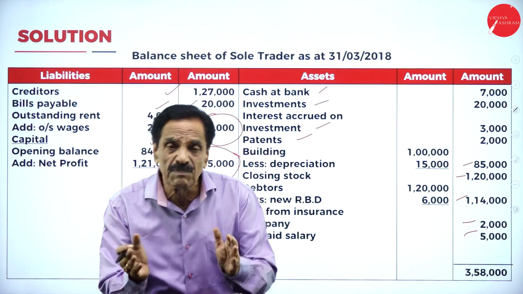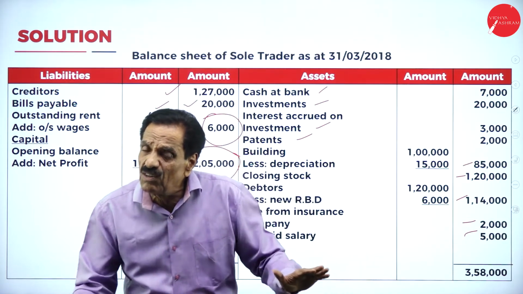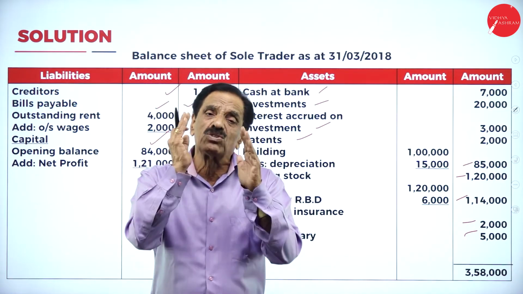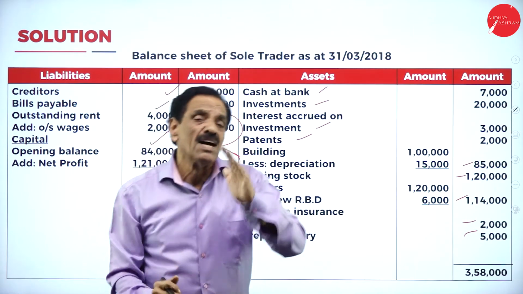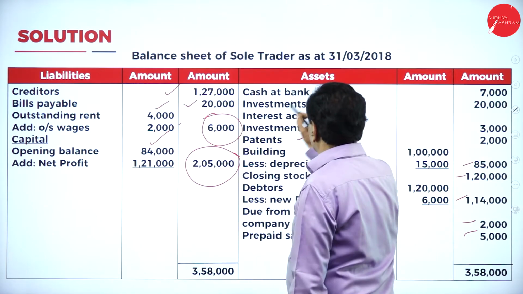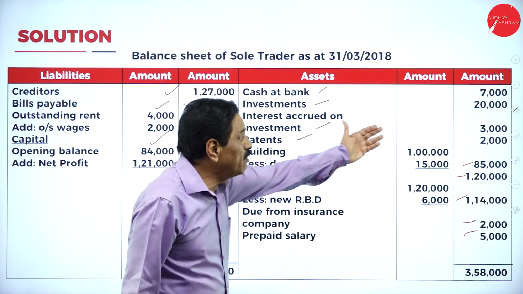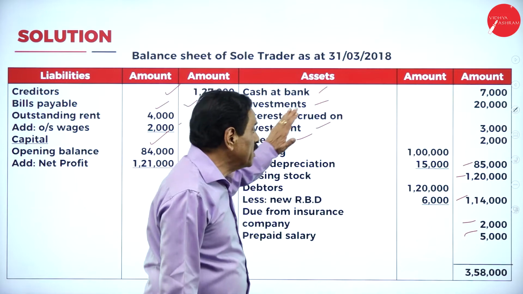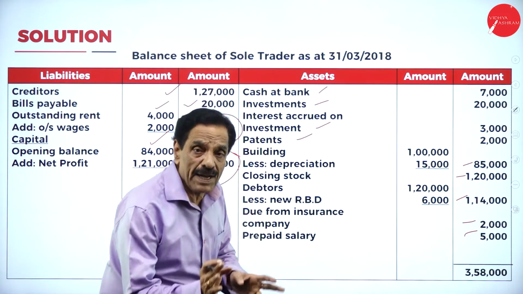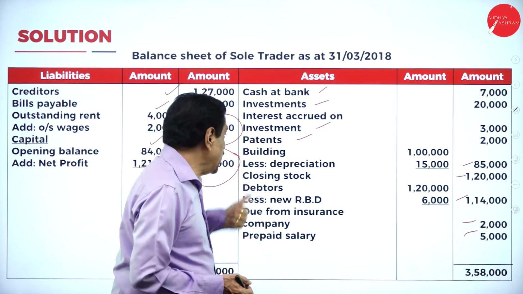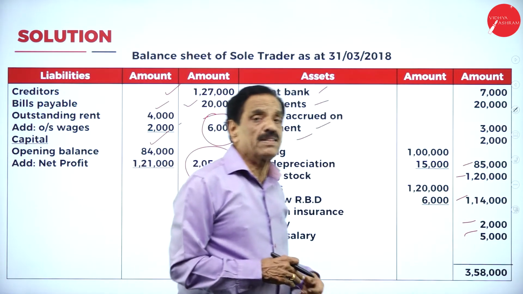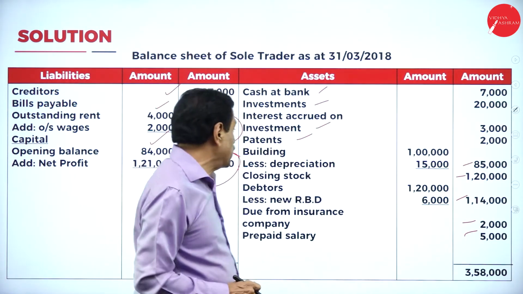Then regarding the balance sheet, what is a balance sheet? It is a statement of assets and liabilities. It is not an account. It shows the financial position of a sole trader: how much asset he has, how much liability he has to pay, what his capital is. So cash in the bank account, he has a bank balance of 7,000. He invested how much money? 20,000. How much interest is to be received for the investment? 3,000. Patents and copyright are nothing but an asset. Then building he has 1 lakh. It has come down by how much money? 15,000. Today the market value is 85,000.